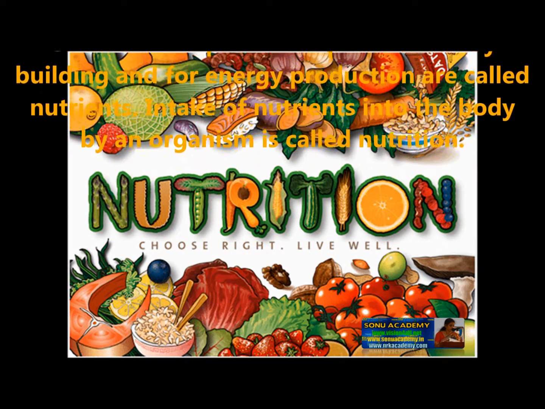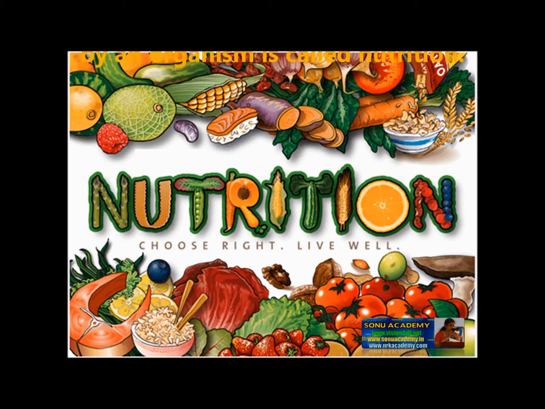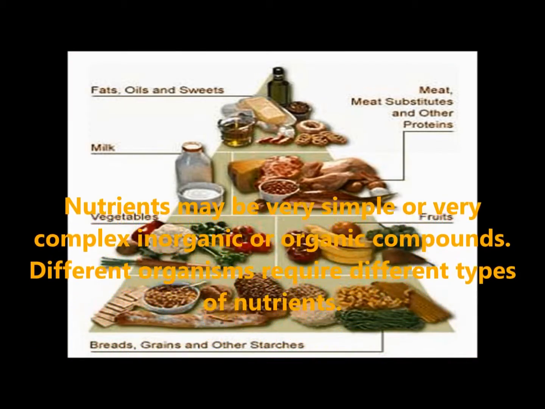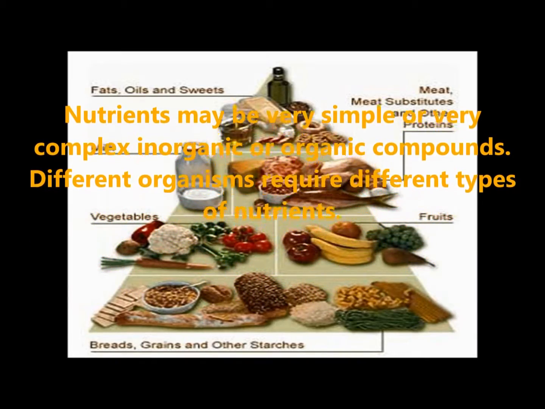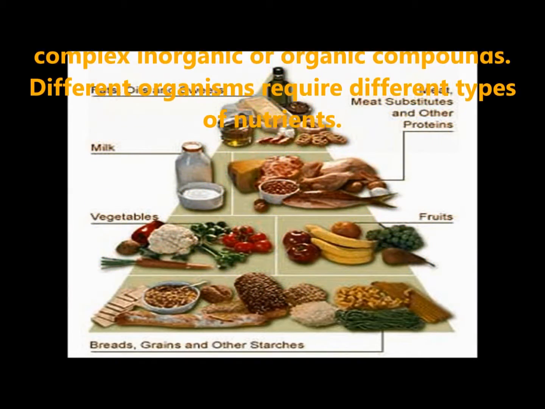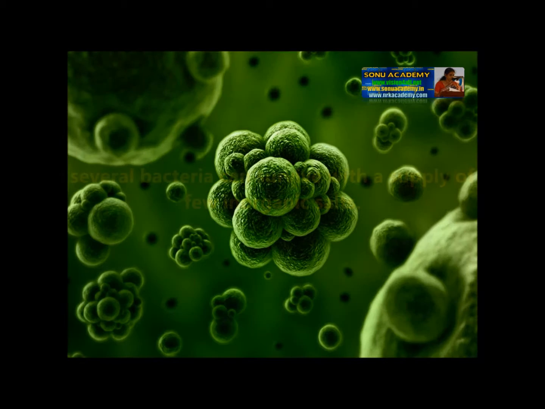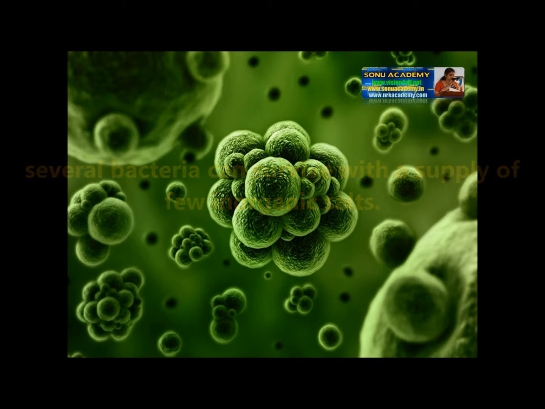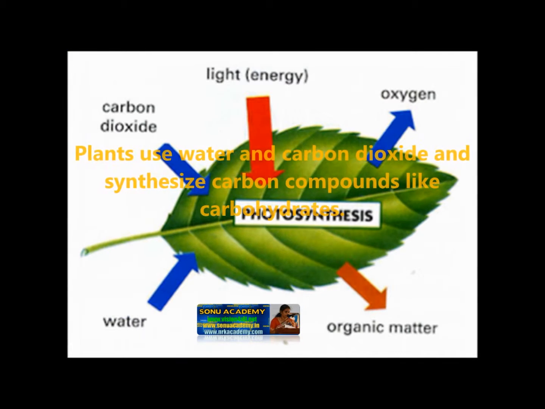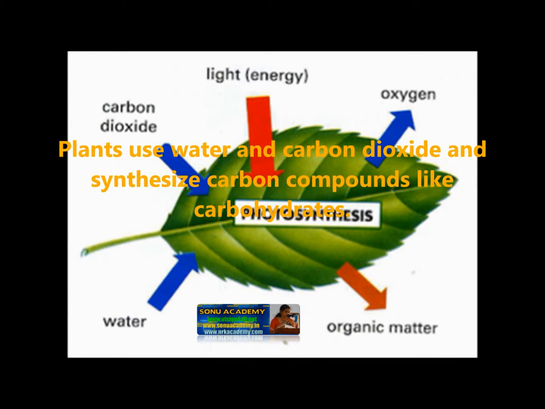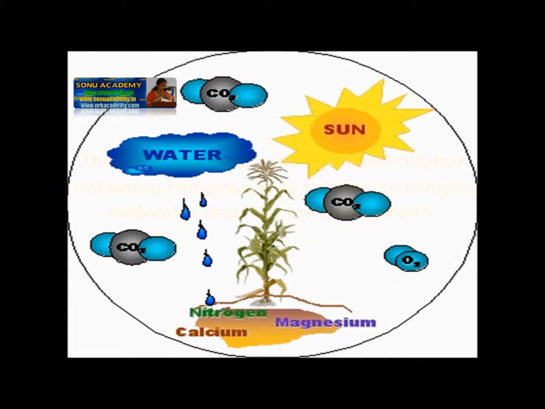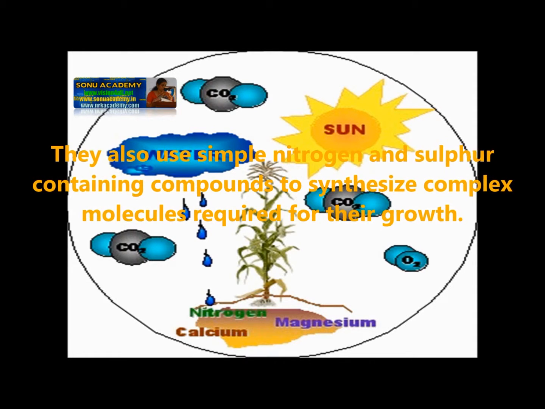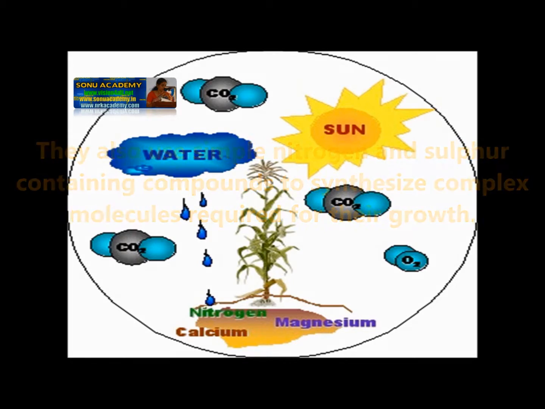Intake of nutrients into the body by an organism is called nutrition. Nutrients may be very simple or very complex inorganic or organic compounds. The differences between organisms require different types of nutrients. For example, several bacteria can survive with a supply of a few inorganic salts. Some plants use water and carbon dioxide and synthesize carbon compounds like carbohydrates. They also use simple nitrogen and sulfur containing compounds to synthesize complex molecules required for their growth.